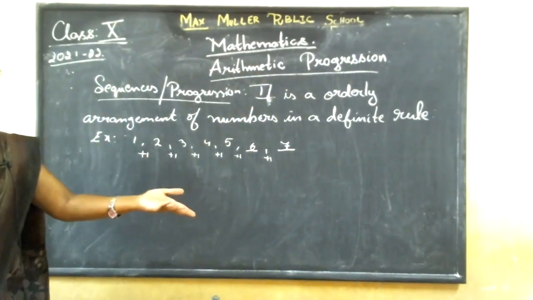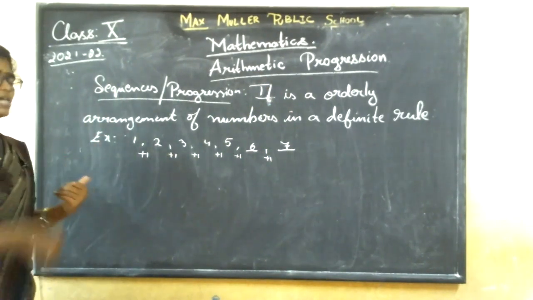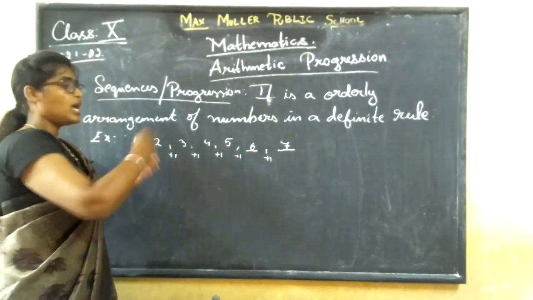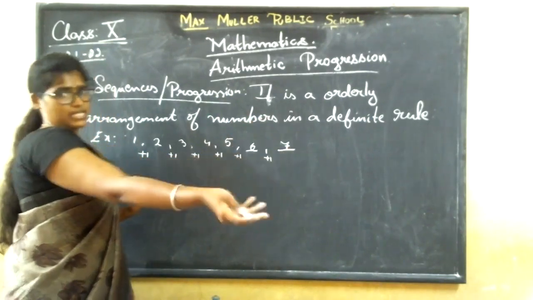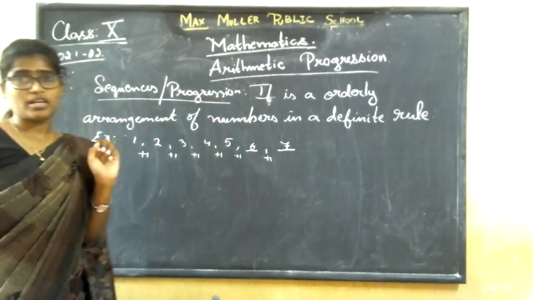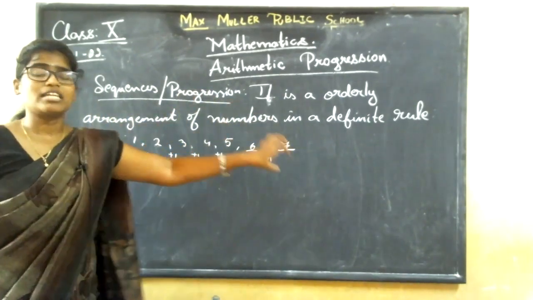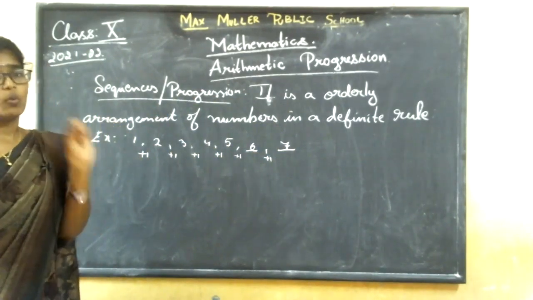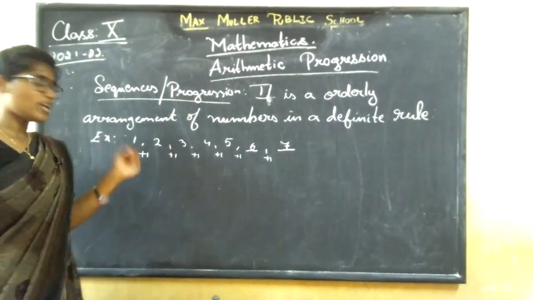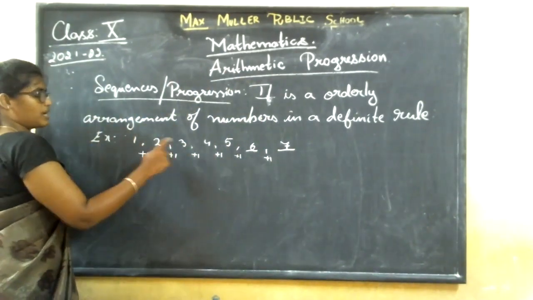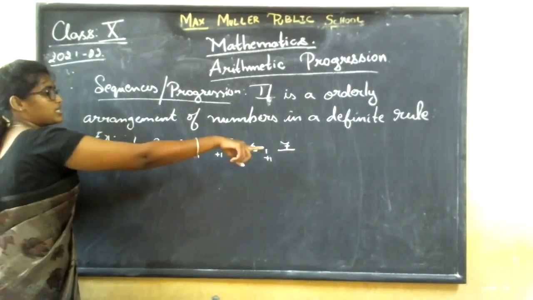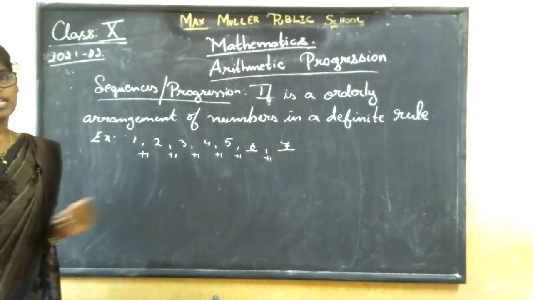Preceding number, succeeding number. Preceding is the before term, succeeding is the next term. So if you add 1 to the number you have, you get the next term. So we are going to call each number a term. Thus, arithmetic progression is in this form only, and we are not going to say first number, second number. No, first term, second term, third term, fourth term, fifth term, 6th term, 7th term. We are going to talk in this way itself.